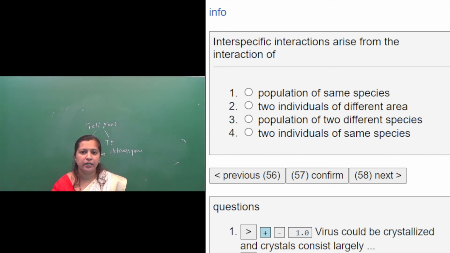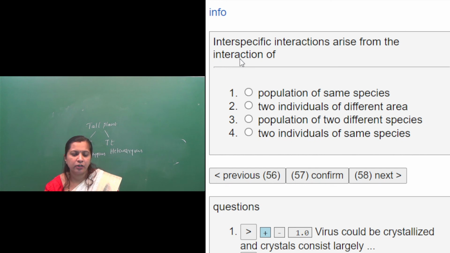Interspecific interactions arise from the interaction of the population of the same species, two individuals of different area, population of two different species, or two individuals of the same species.